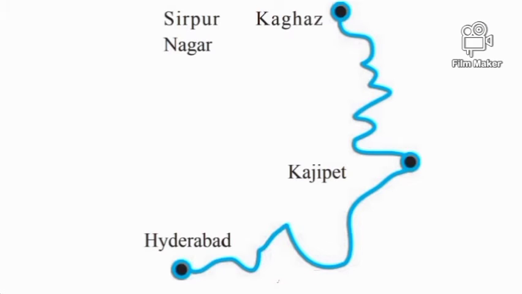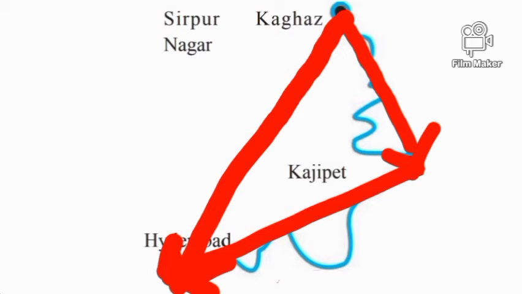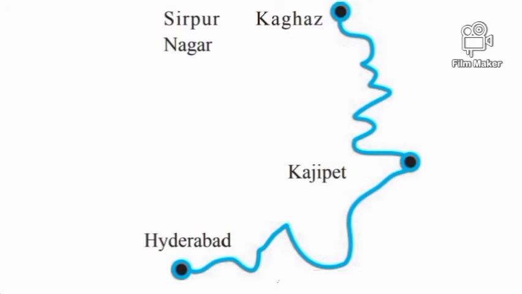Okay, let's draw displacement vectors once again. First, Sirpur Khagas Nagar to Khazipet. Second, Khazipet to Hyderabad. Third, Sirpur Khagas Nagar to Hyderabad. Okay, let us do some examples based on numericals.